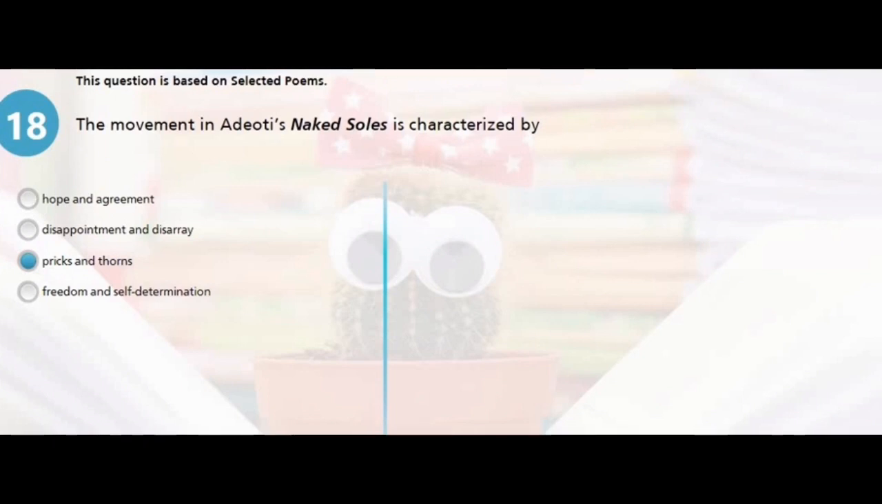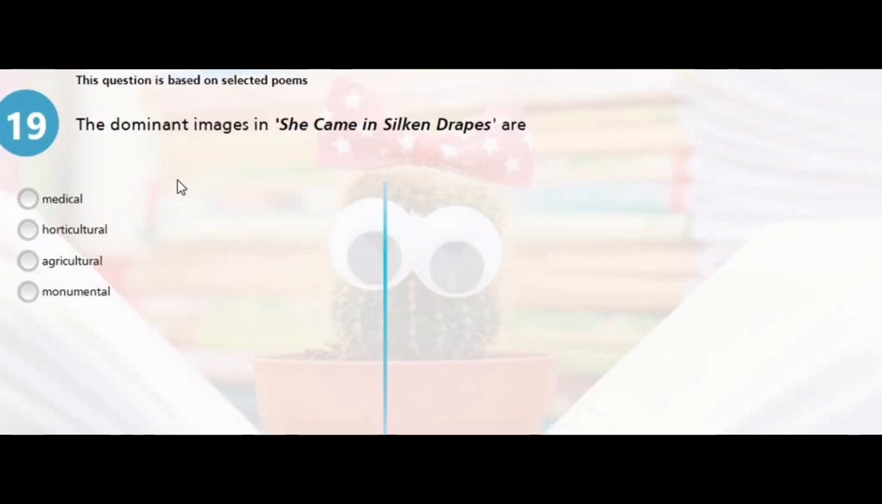So question 19. The dominant images in She Came in Silken Drapes are A, medical, B, horticultural, C, agricultural, or D, monumental. The poem gives the picture of a pregnant woman who has come to the hospital to give birth. So it's A, medical.